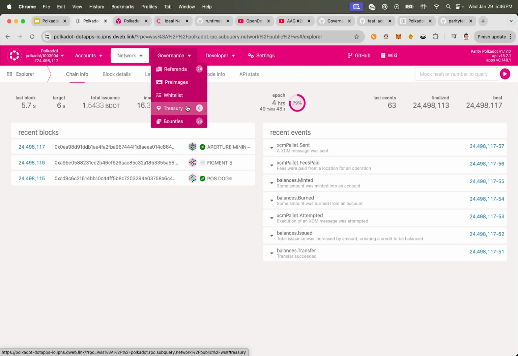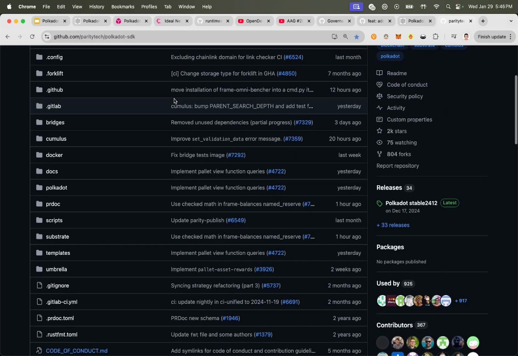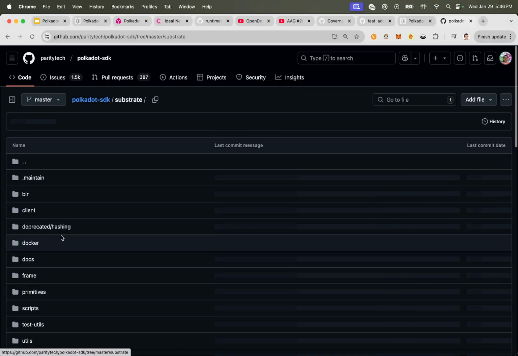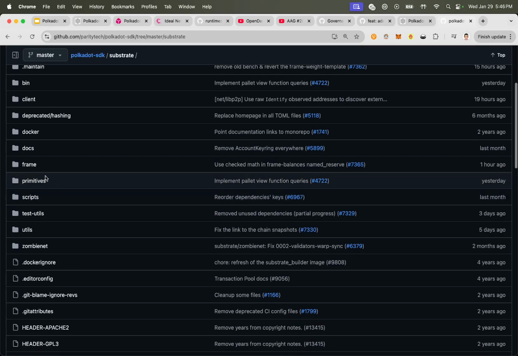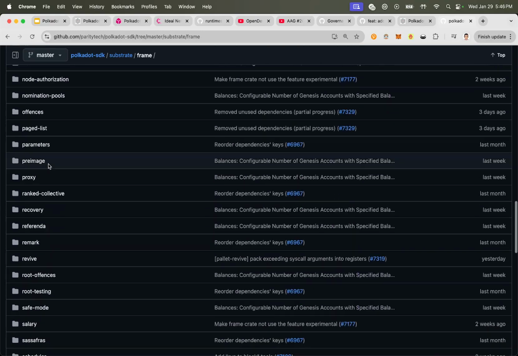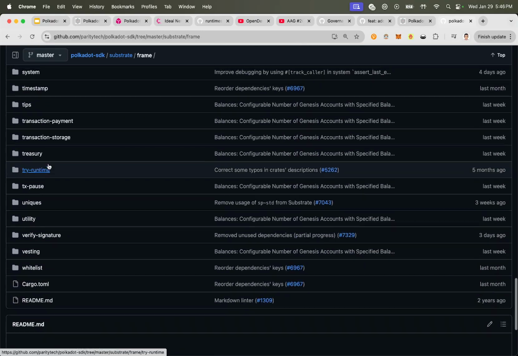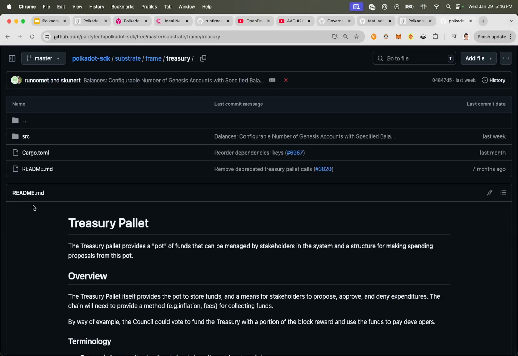It's a pallet, what we call in Substrate a pallet. Like I could show you, if we go to the open source repo, Polkadot SDK, Substrate, and we go to where all the Rust modules, the pallets, live, FRAME. And if we scroll down to T for Treasury, there it is, Treasury pallet.